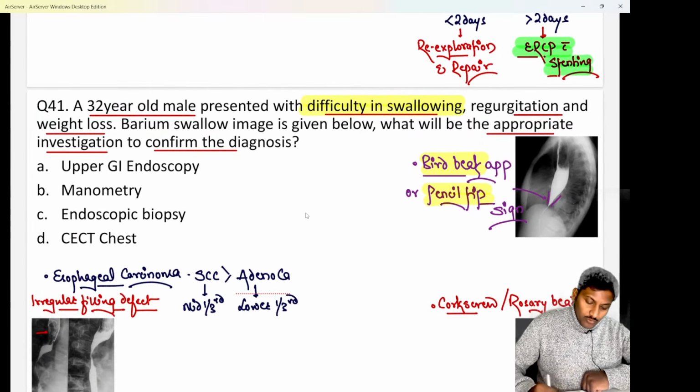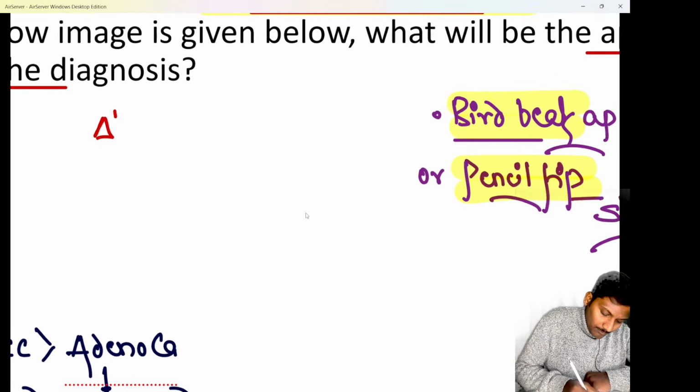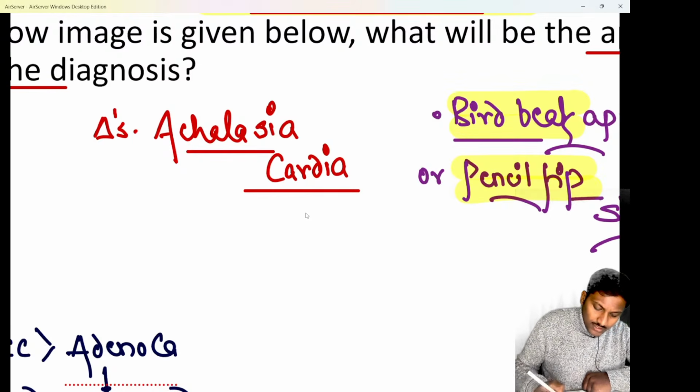Hopefully clear. We know whenever a barium swallow shows you a classical bird beak appearance, it is a case of achalasia cardia. It happens due to loss of ganglionic cells from the Auerbach's plexus or the myenteric plexus. So whenever there is loss of ganglionic cells from the Auerbach's or the myenteric plexus, that causes achalasia cardia in a patient.